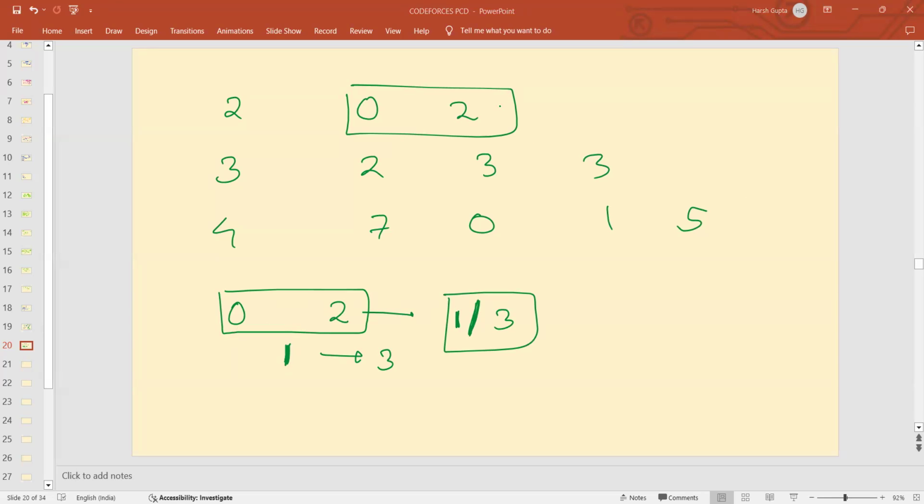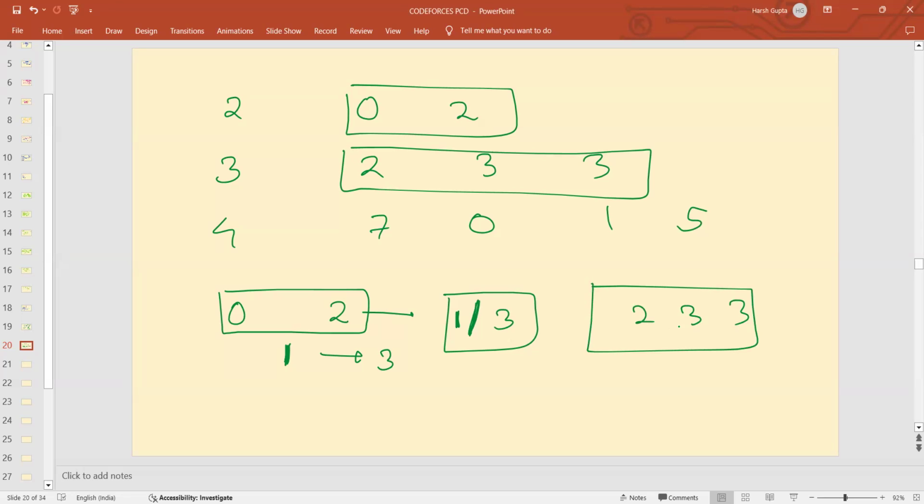Similarly, if we talk of this sequence, 2, 3, 3. If we are not giving 0 to it, if we are giving any other number greater than 0 to it, what will be the max value? 0. And if we give 0 to it, what will be the max value? It will be 1. Okay, clear, great.